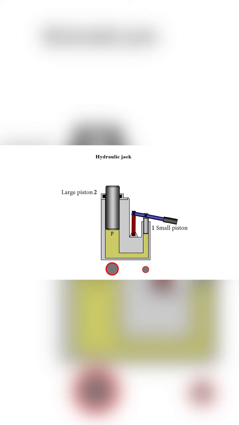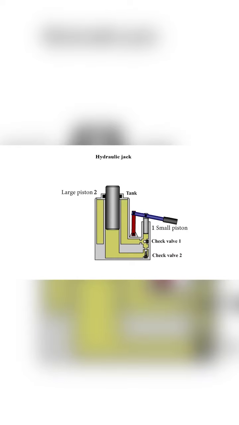To move the large piston further, a new portion of the fluid is necessary. But where does one get it? Let us add a tank and 2 check valves to our device. The check valves allow fluid to flow in one direction and do not allow it to flow in the opposite direction. Now, when we pull the handle upwards, the small piston will move upwards as well.